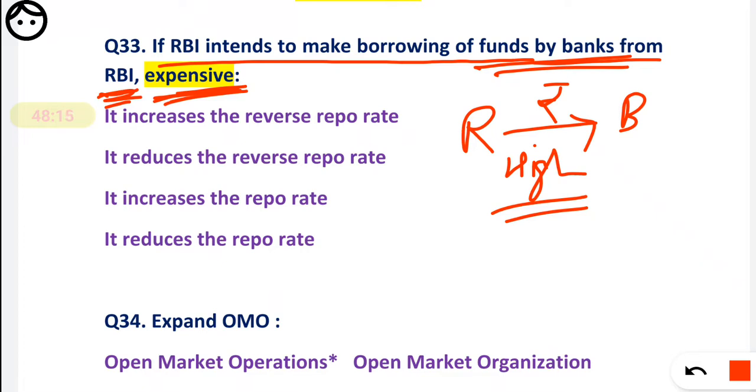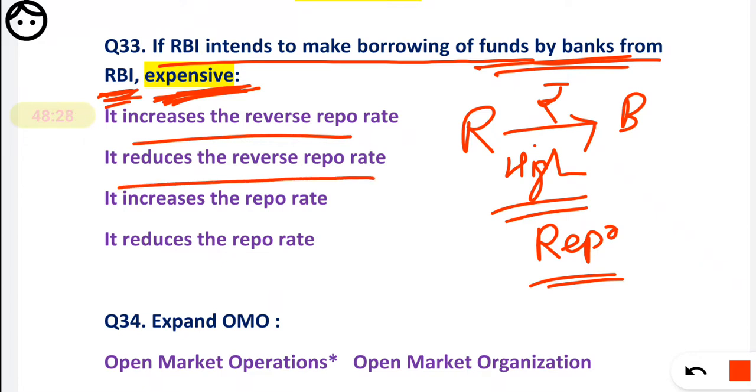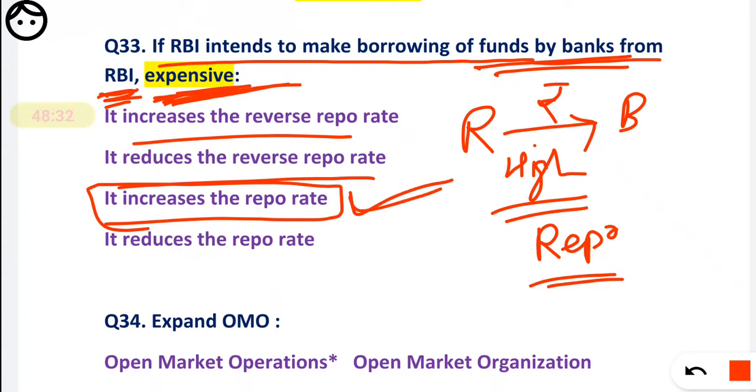We know the lending rate to the bank is called the repo rate, and to make it expensive, it will increase the repo rate. Okay, so the first option is not correct, the second is not correct. Increase the repo rate, it will be correct. We have to make it more expensive, so we have to increase the repo rate.